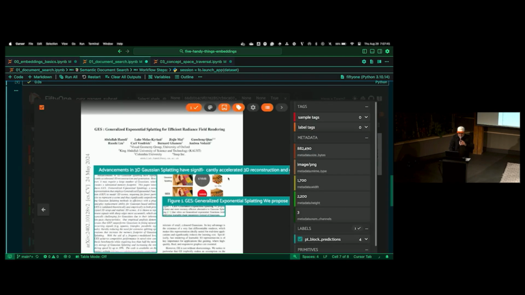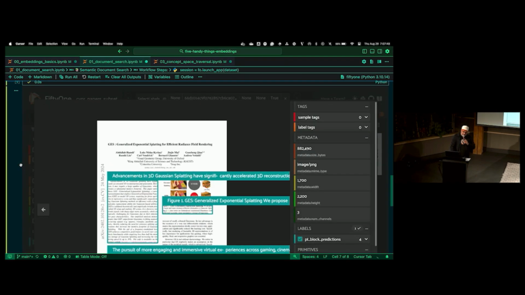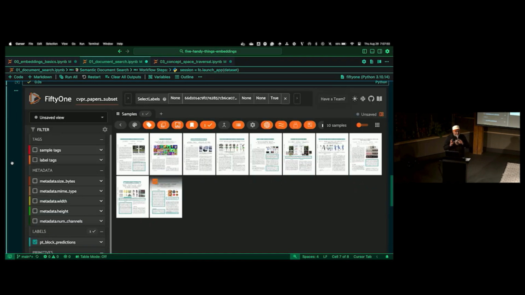Likewise here, right? And again, this is semantic search, so it's not keyword-based search. We also have a keyword-based search plugin that you can use to do strict keyword matching. There are scenarios where keyword matching is a lot better than semantic searching. You could do both in FiftyOne.